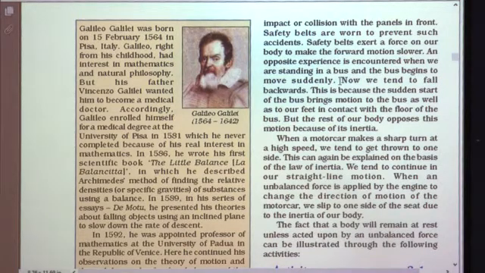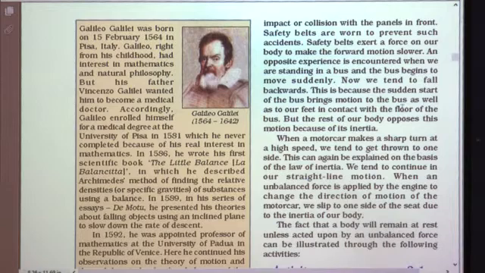But the opposite case is if we are standing in a bus and the bus begins to move suddenly, then we tend to fall backwards. Why? Because again our body resists the motion. It wants to remain in the same state of rest. That is why our body does not want to move along with the bus.